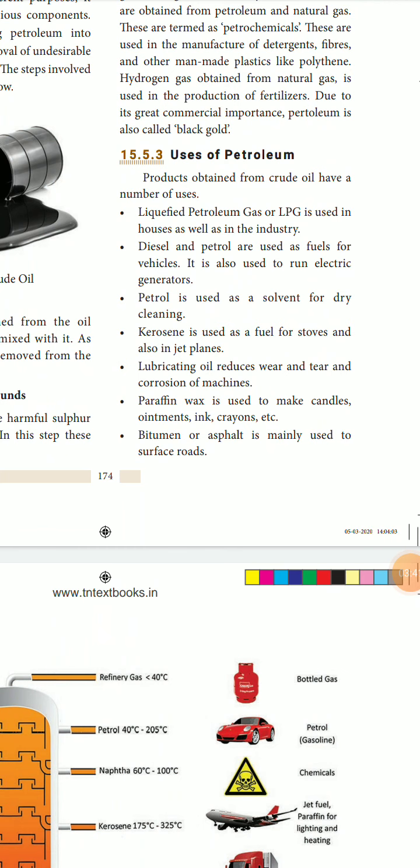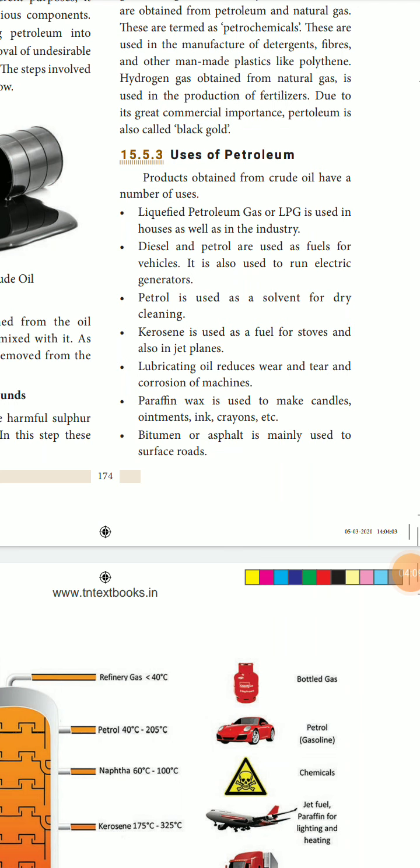Liquefied petroleum gas, or LPG, is used in houses as well as in industry. Diesel and petrol are used as fuels for vehicles. It is also used to run electric generators. Petrol is used as a solvent for dry cleaning. That means when we give silk cloth or very costly clothes that have stains, we give them for dry cleaning, and for that petrol is used. Kerosene is used as a fuel for stoves and also in jet planes.